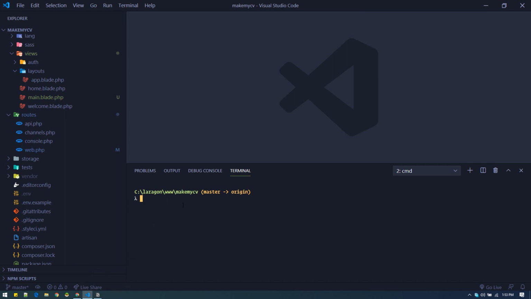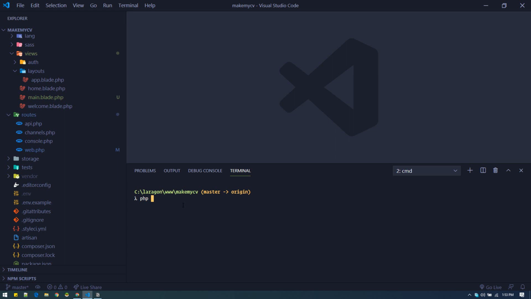I will create the model, migration file, controller, everything in one command. Migrations are used to generate a table, models are used to deal with that particular database table, and controllers to display all the views, pages, and everything like that.